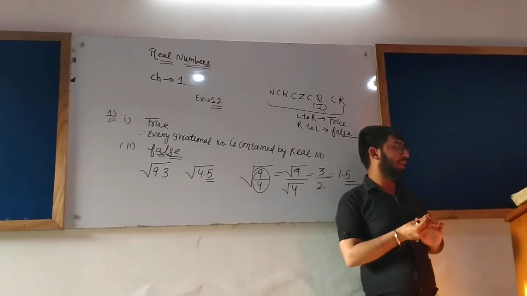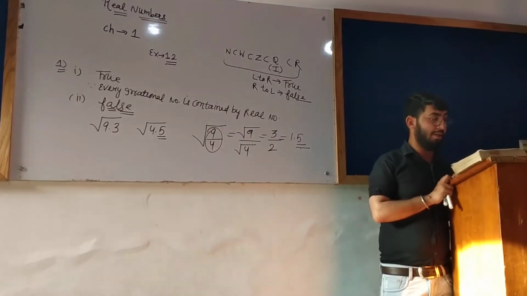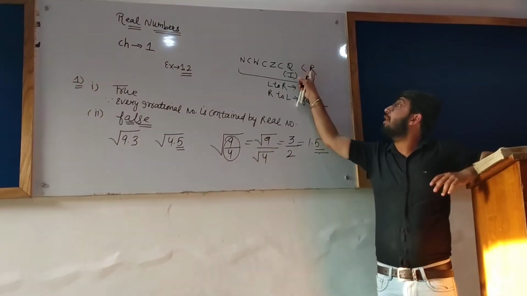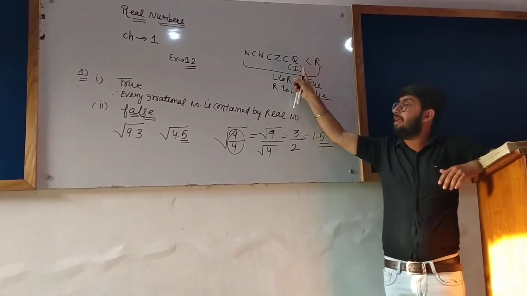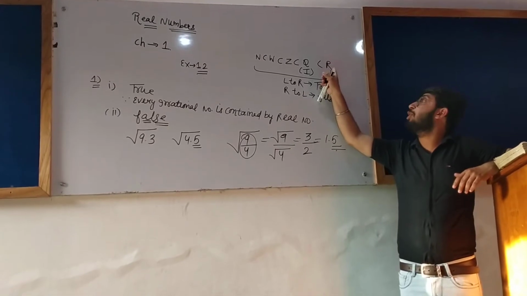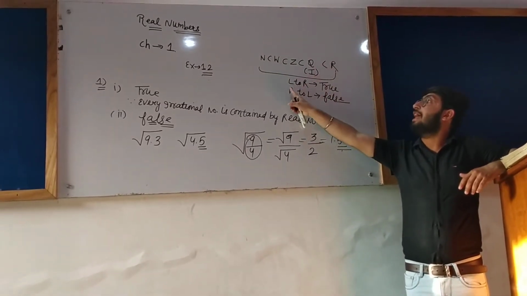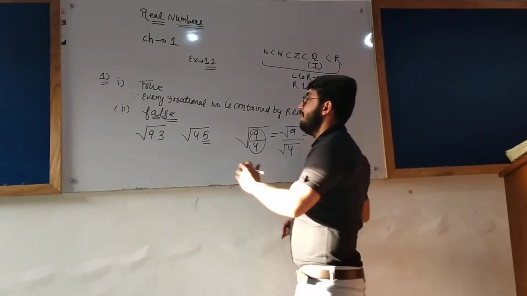Okay, getting? Now, third part: every real number is an irrational number. As we have seen, in the statement we are moving from right to left. As we move from right to left in the sequence, the answer is false.